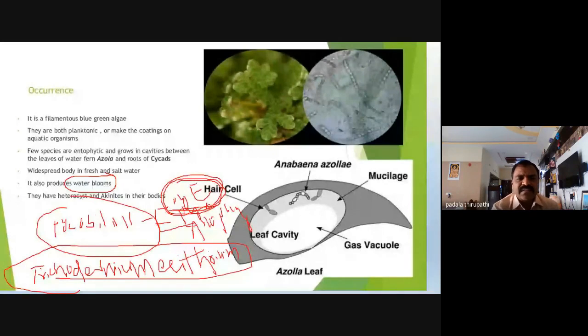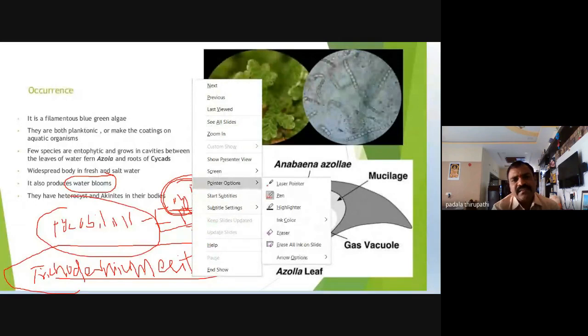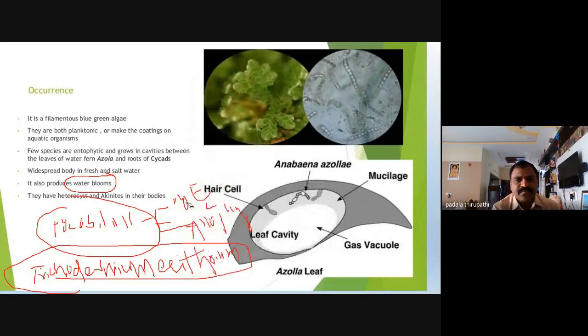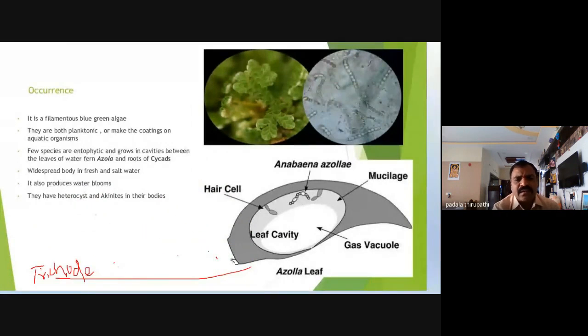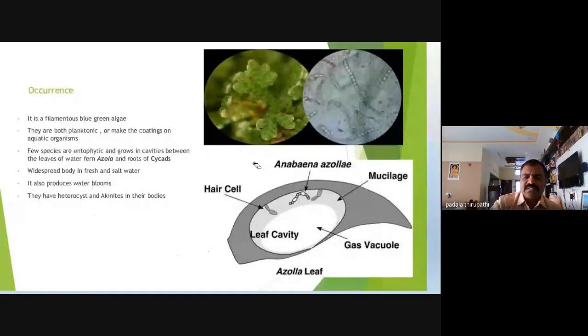So that's why the Red Sea is red in color. Even the blue-green alga Nostoc or Anabaena consists of a special type of cells among the vegetative cells, that is akinetes and heterocysts. Heterocysts and akinetes also make up the thallus of Anabaena.